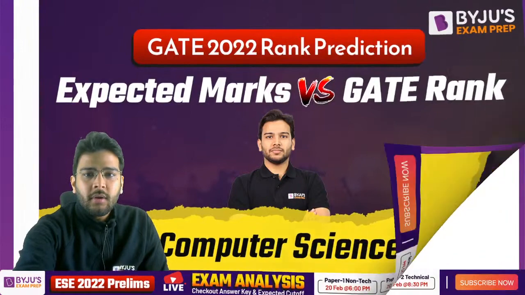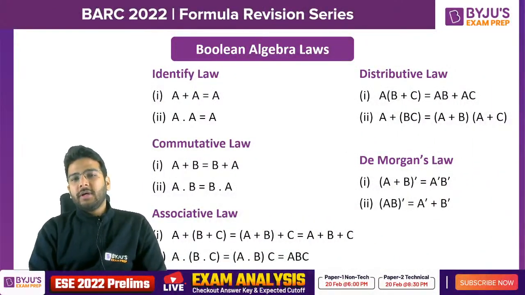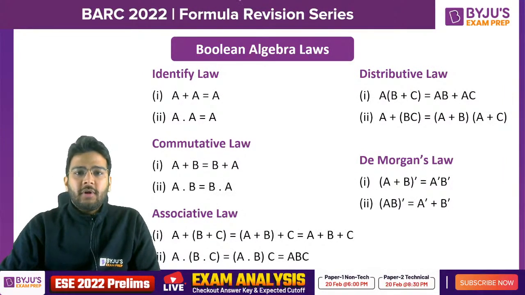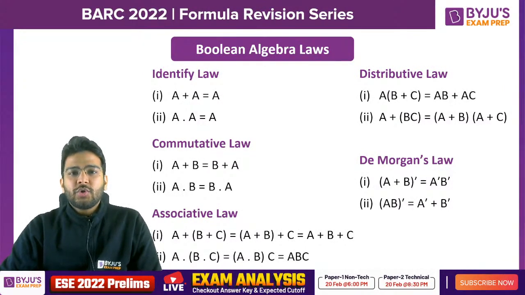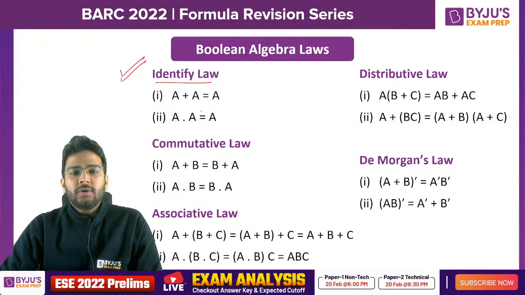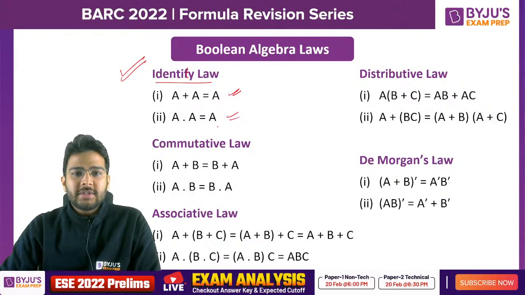Right, so let's start with the formulas and important points that you need to know. First of all, we are starting with digital logic. These are the laws that are very helpful. Identity law: if it is A or A, we are going to get A only. A and A will give us A only.